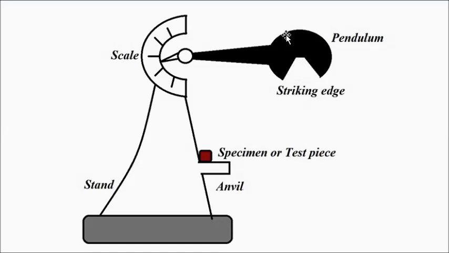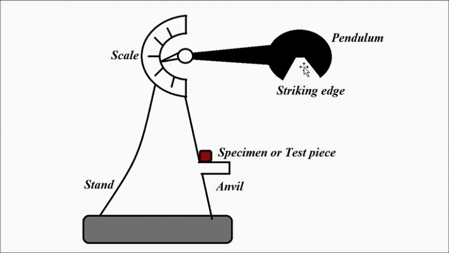So this moving hammer or pendulum strikes the specimen, and then after striking, the height it acquires is compared to find out the potential energy of the pendulum.